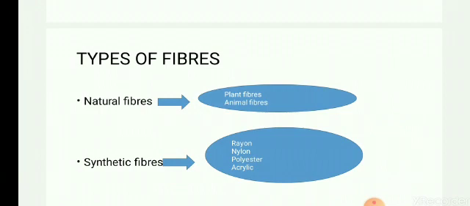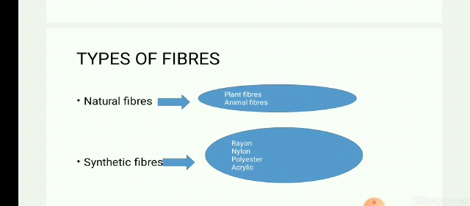Now, there are two types of fibers, natural fibers and synthetic fibers. Natural word means which is produced from nature. So these fibers are produced or grown in nature. These can be plant fibers like cotton, jute, or these can be animal fibers like wool, silk.